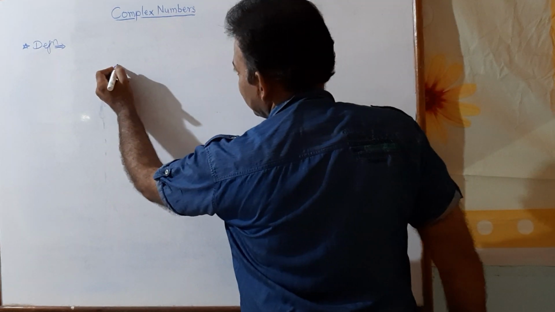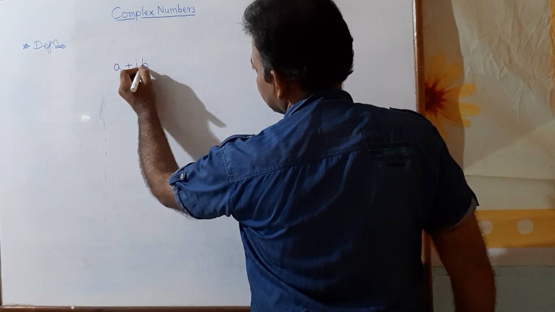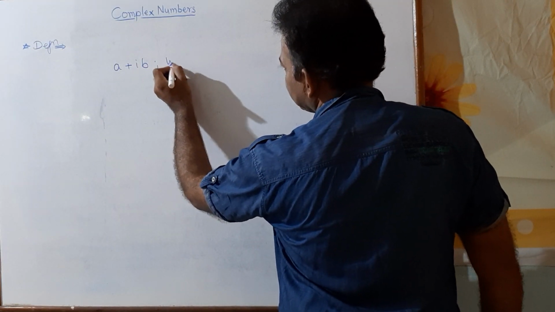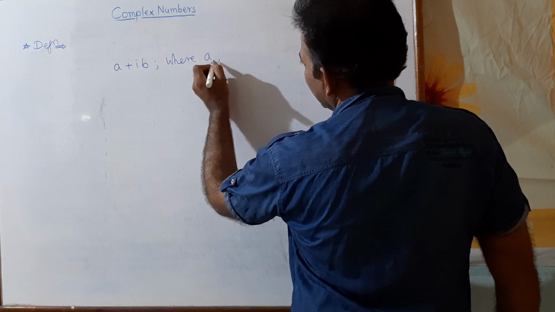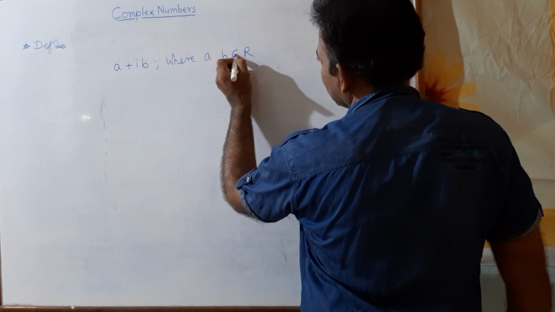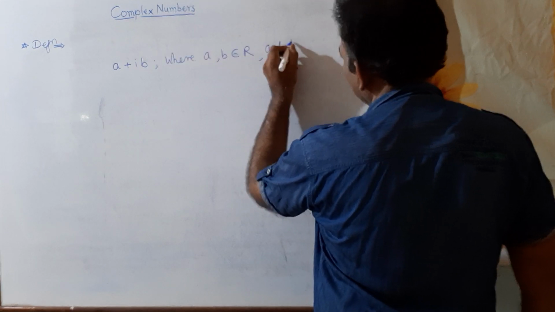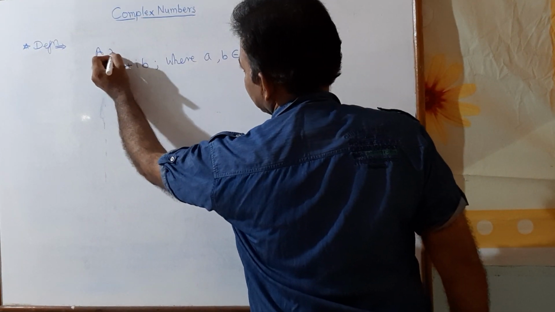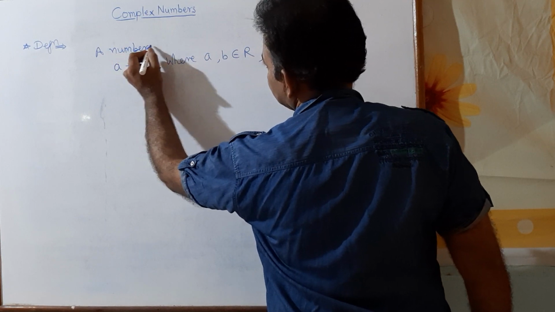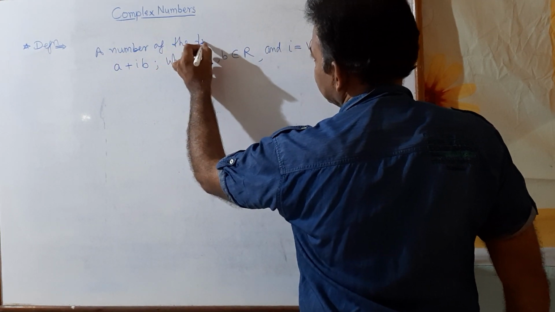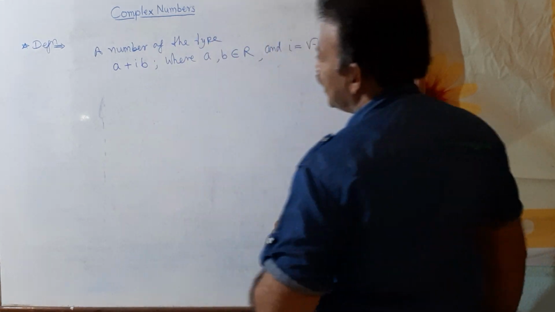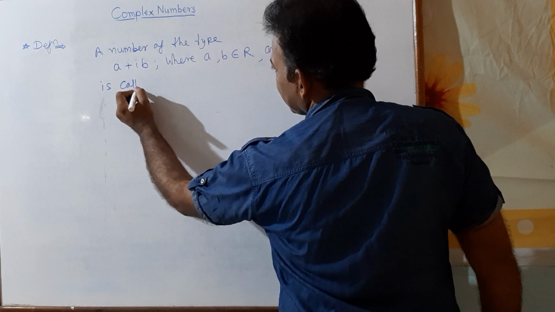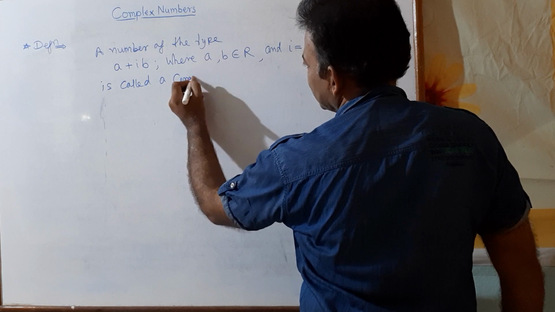A number of the type a plus ib, or a number which can be put in this form, where a, b belongs to R, and you know what i is, i equal to root minus 1, right? A number of the type a plus ib where a, b belongs to R and i equal to root minus 1 is called a complex number.